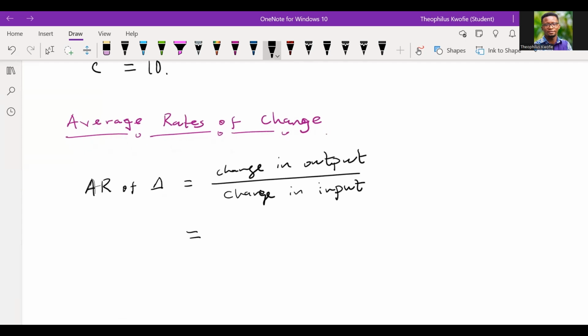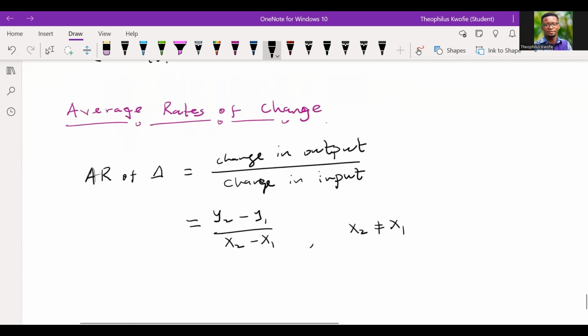If there's a change from one point in the input to the next point, we claim that the same would apply to the output, right? So in that case, we can have y2 minus y1 all divided by x2 minus x1. Remember that x2 should not be the same as x1, otherwise such a function will not exist. Also, such a condition will not hold, or such an equation will not hold.